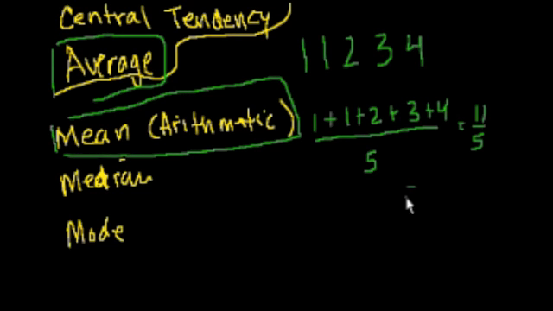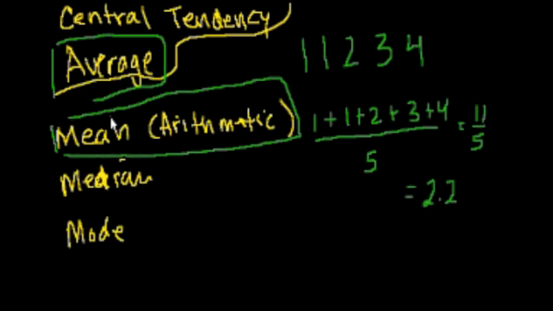So that's equal to 2.2. And so someone could say, hey, that is a pretty good representative number of this set. That's the number that all of these numbers you can kind of say are closest to, or 2.2 represents the central tendency of this set. And in common speak, that would be the average.